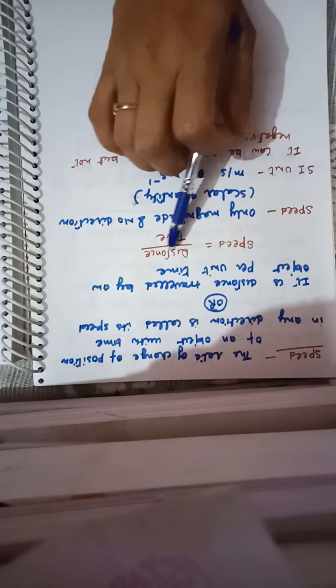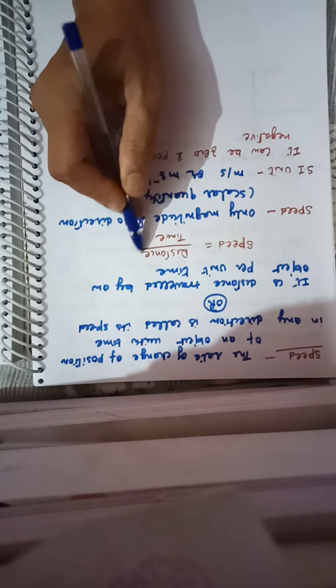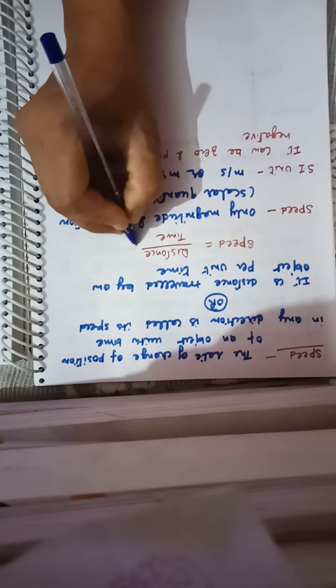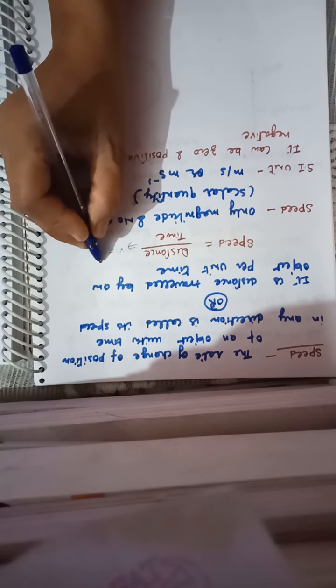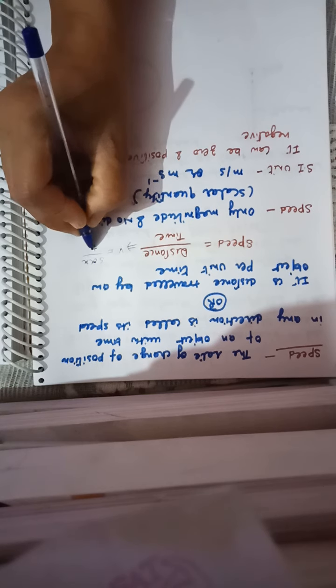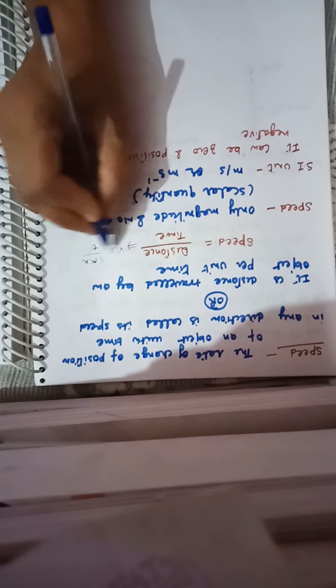The ratio of the distance traveled to the time taken is called the speed. So speed is equal to distance upon time. This is the formula of speed. Generally speed is denoted by v and distance can be denoted by s or x. Time is denoted by t. So either you can write v is equal to s upon t or v is equal to x upon t.